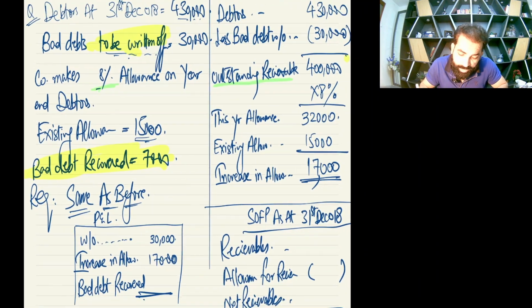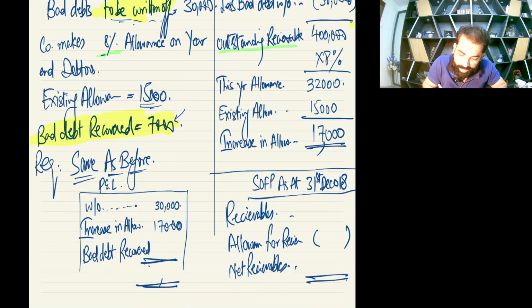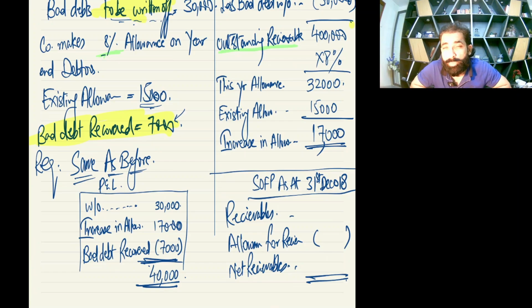And now one new thing in this question, see the yellow highlighter, this bad debts recovered. So now my dear student, whenever you see bad debt recovered in the question, just treat it as other income. It's an income, nothing else. So income has a negative sign. So 30 plus 17, 47 minus 7 is 40,000. Okay, so that's it. This is going to be your P&L, profit and loss account.